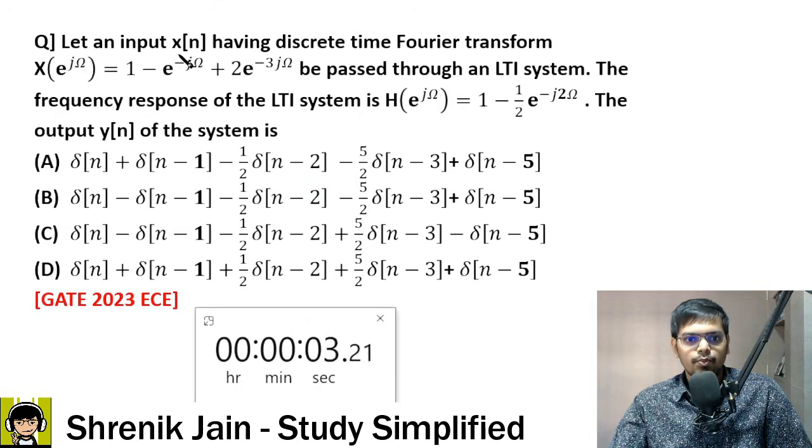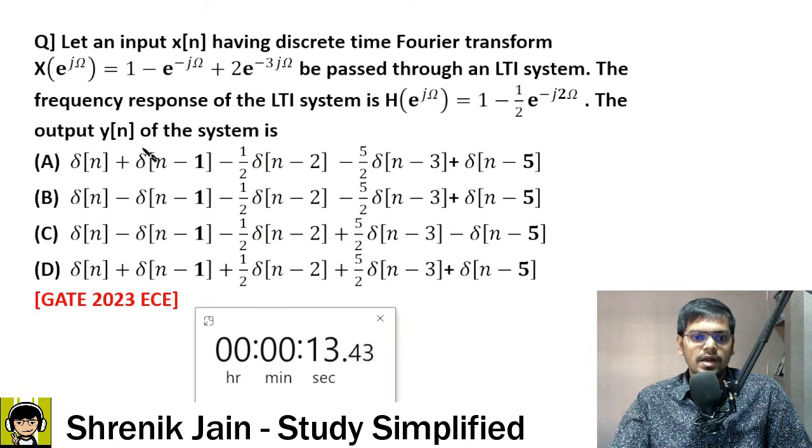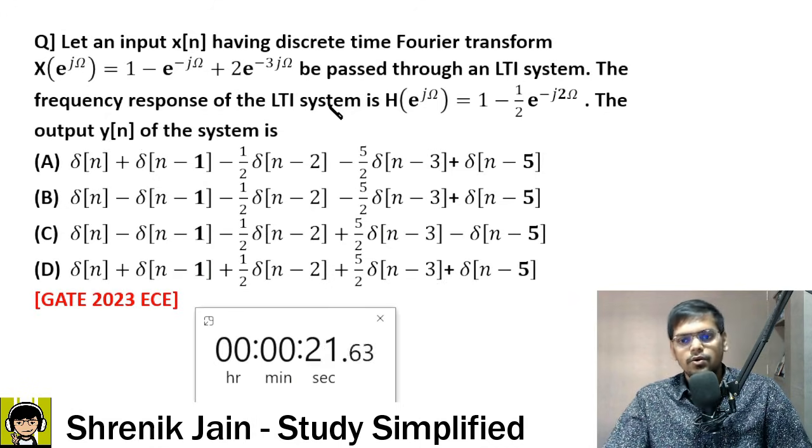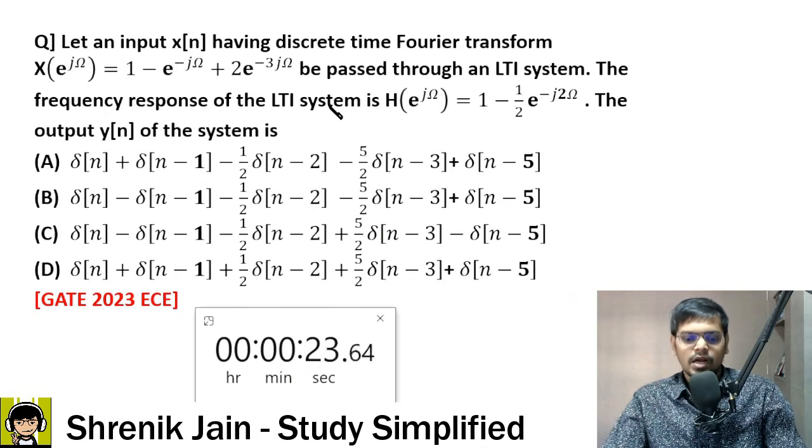Let an input x of n have a DTFT, discrete time Fourier transform, like this, and we pass it through an LTI system. The frequency response of the LTI system is this thing. So can you find the output y of n? They are asking for the output in the time domain. The given stuff is the Fourier transform, frequency domain. Okay, how will you solve?